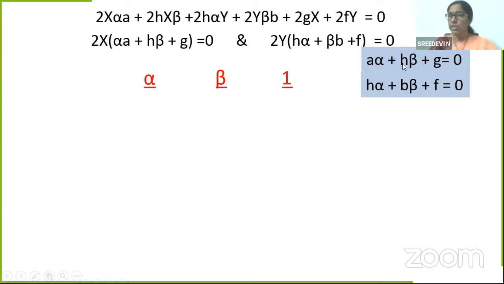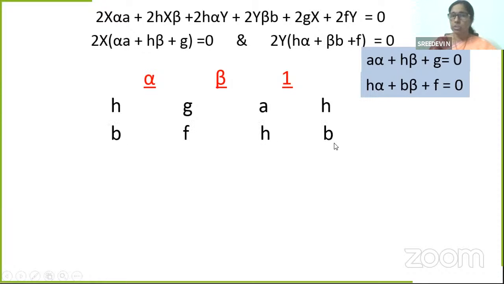What is the coefficient here? H. What is the constant? G. What is the next coefficient, of alpha? A. So I'm taking in this order, leaving the first one, h, g, a, h. Alpha beta 1, h, g, a, h. Again, in the next equation also, what am I taking? Second coefficient, b, f, h, b.